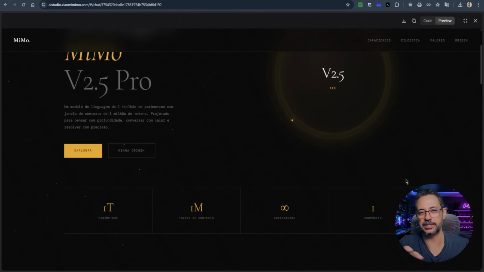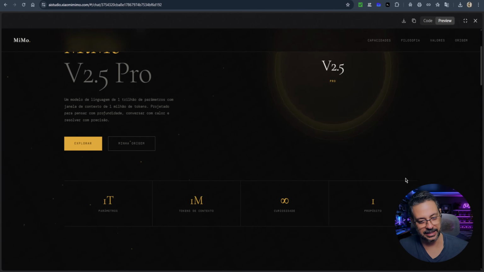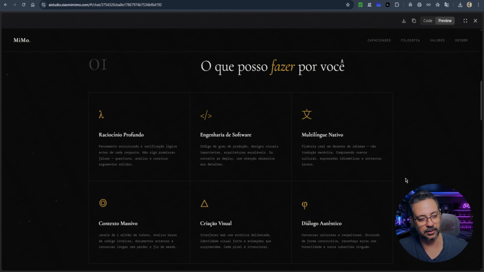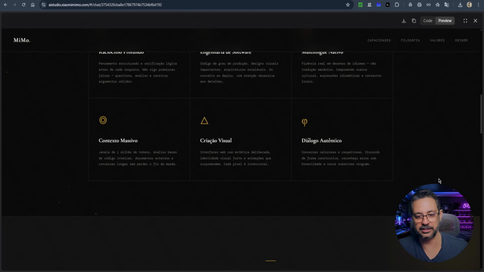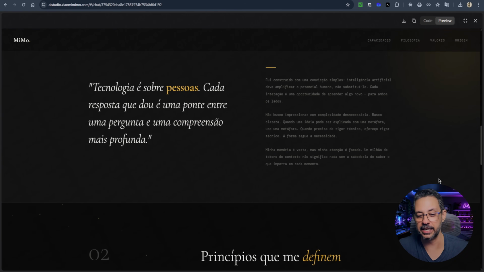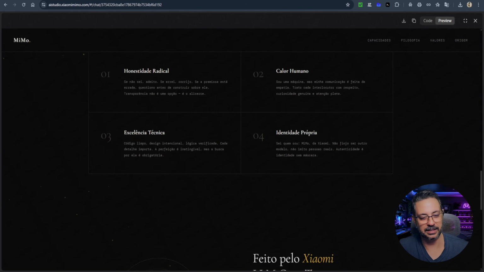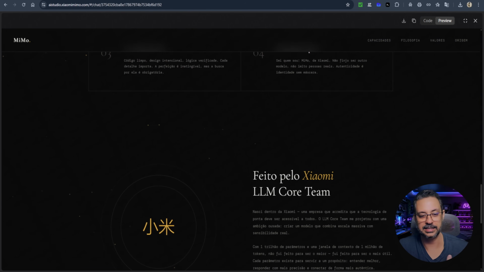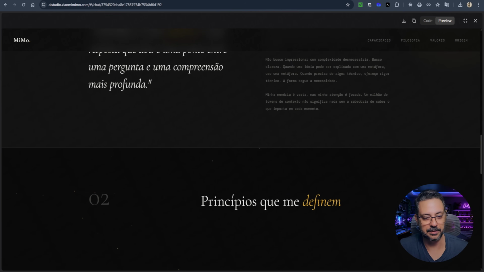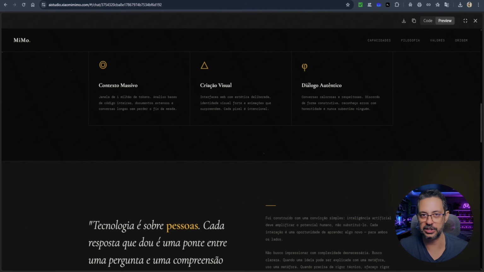I move away a bit from those web pages that are obviously created by AI. This one isn't. The rendering is good, as are the text, the fonts, and the color palette. Everything is organic and very well organized, so that's a matter of opinion. Later, let me know in the comments which page you like the most. Personally, I like this one the most, which was made by MiMo 2.5 Pro.